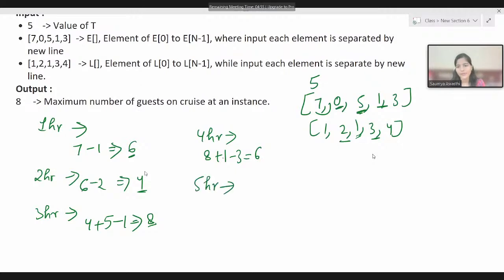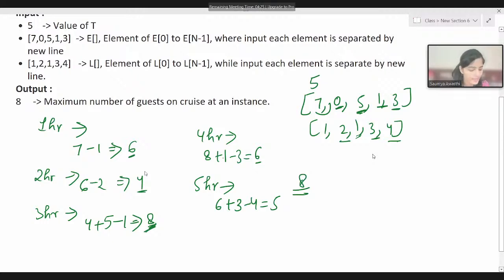And in the fifth hour, what are we having? 3 guests entered. So 6 is already there. 6 plus 3, 9. And 4 guests left. So 5. So now you can see when we are having the maximum number of guests on the cruise, or what is the maximum number of guests on the cruise we are having at any instance. At the third hour we are having the maximum number of guests on the cruise, which is nothing but 8. So hence 8 is our answer.